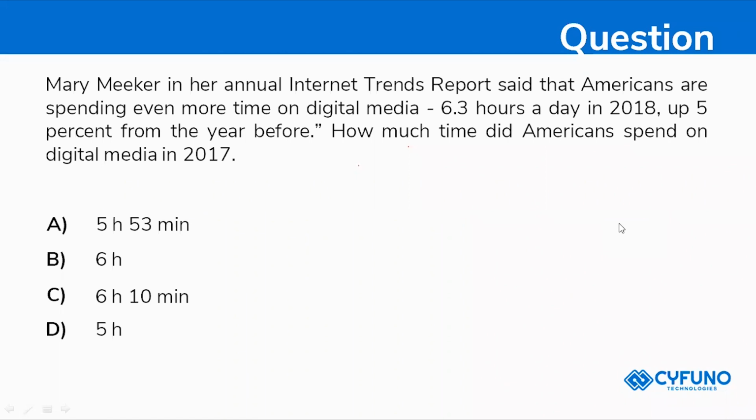How? So how it is? So 6.3 hours they are spending, right? So 6.3 hours and 5% means, so we'll be calculating. So into 100 divided by 105, that is 5% means 105.